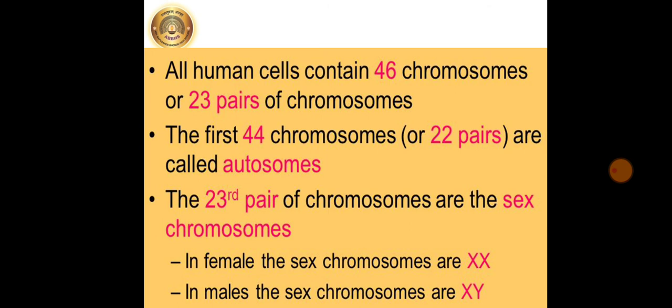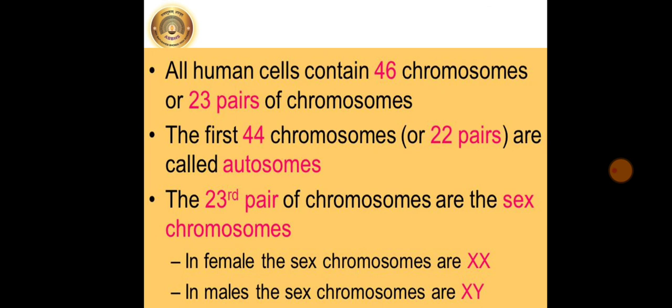The 23rd pair of chromosomes are the sex chromosomes. In females, the sex chromosomes are XX, and in males, the sex chromosomes are XY. So, the sex chromosomes only determine the sex of the organism, and so they play a very important role.